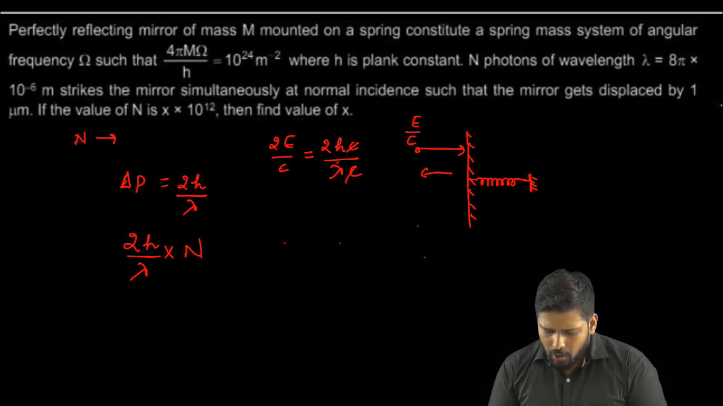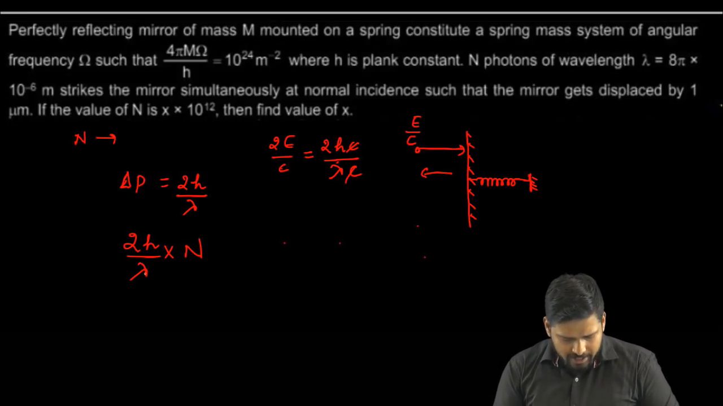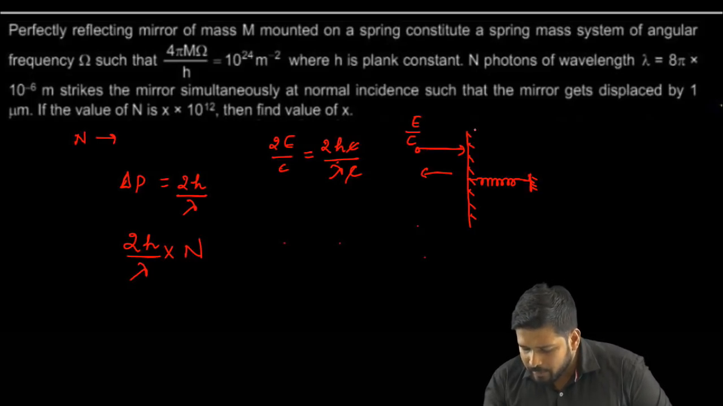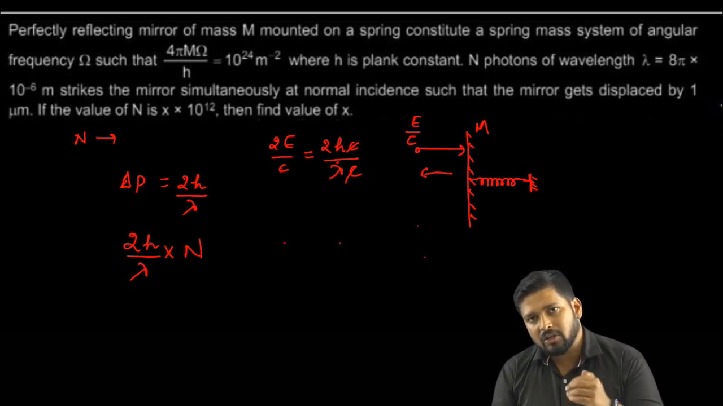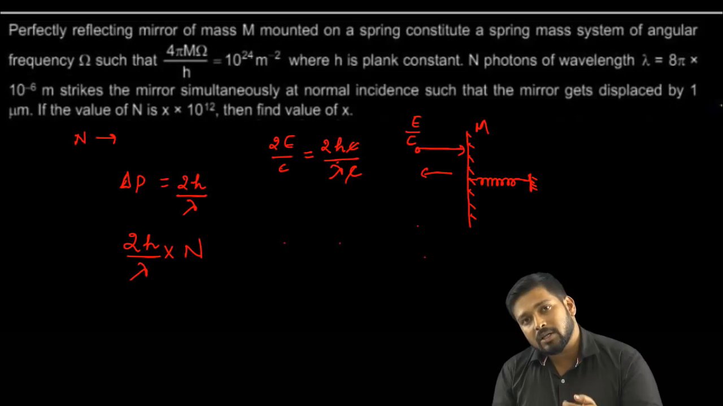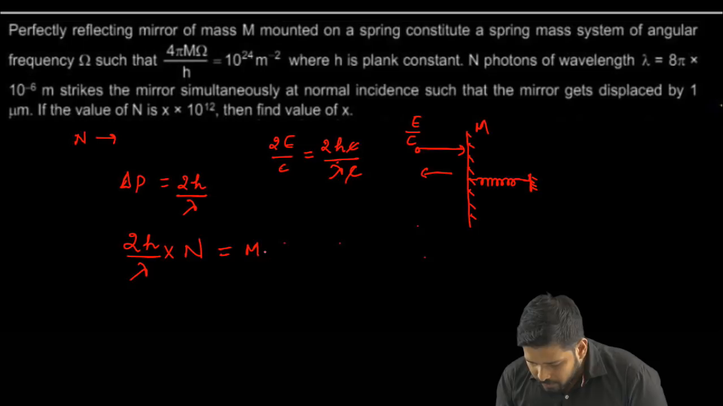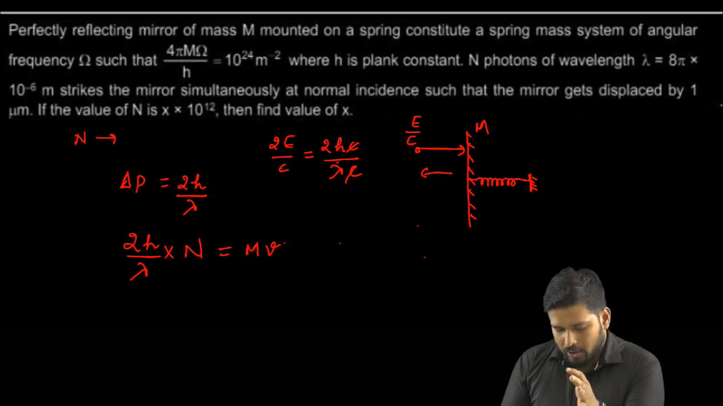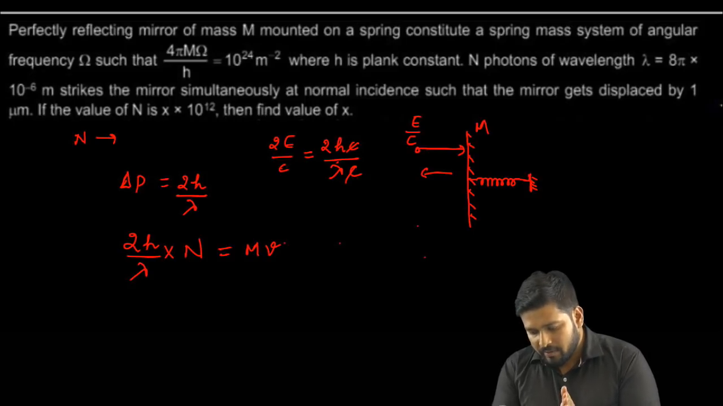Now, where will all this change in momentum go? All this change in momentum, 2h by lambda times n, is going to change the momentum of this mirror, and the mass of the mirror is also given to us, that's capital M. So once this change happens, all this momentum is transferred to the mirror, so I can write this as M into V. So the photons are losing certain momentum, and the mirror gains some momentum. That's why the mirror will shift, right?